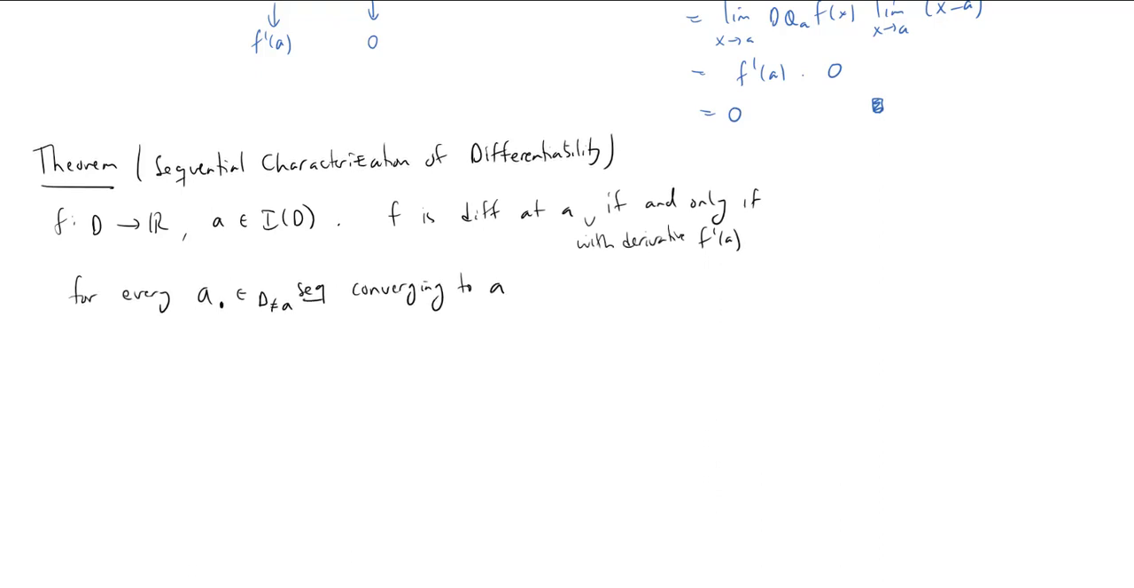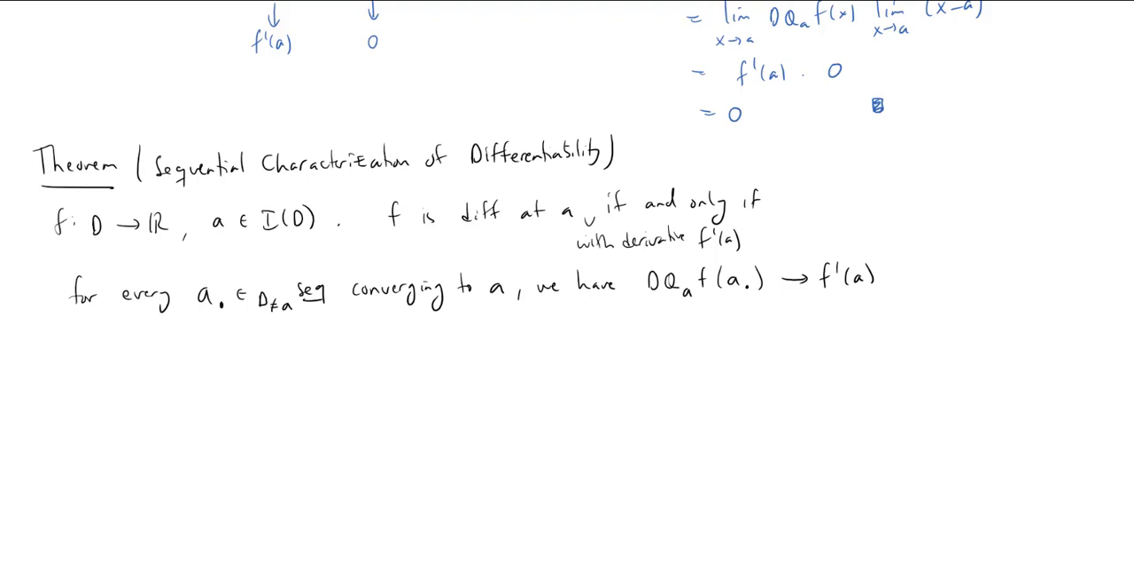So I take any possible sequence of elements in D that don't contain elements of A, which converges to A. Okay, and so for each one, if I apply the difference quotient based at A for f to this sequence a_n, this gives me a sequence, and it should converge to the derivative f prime of A. Okay, and this should be if and only if.